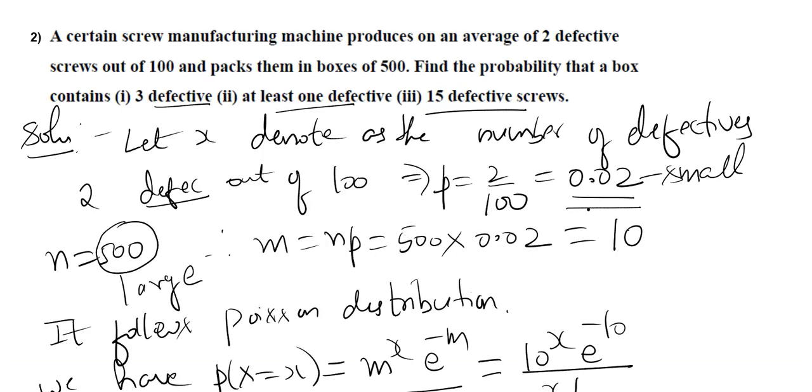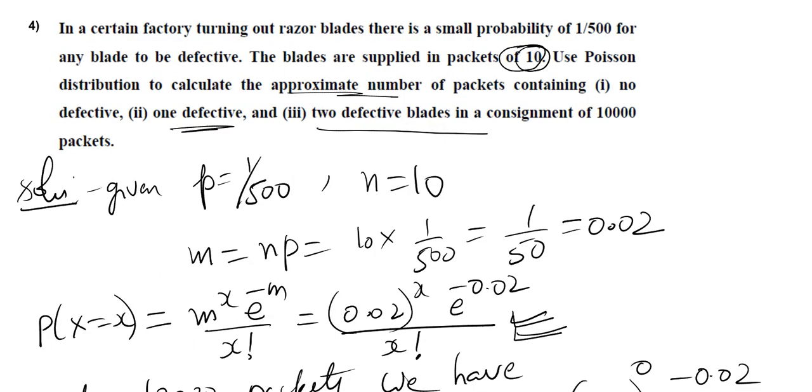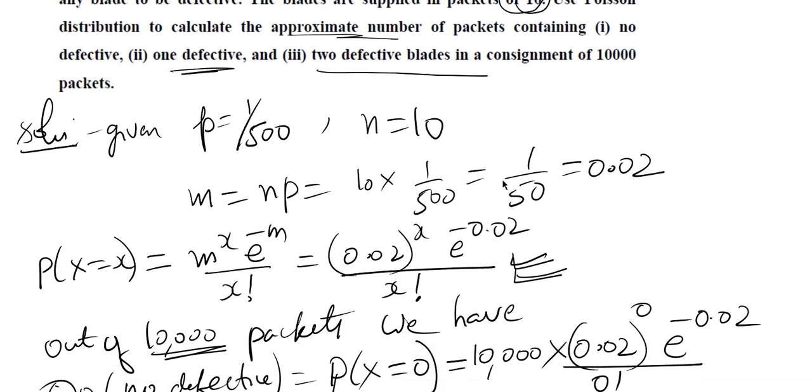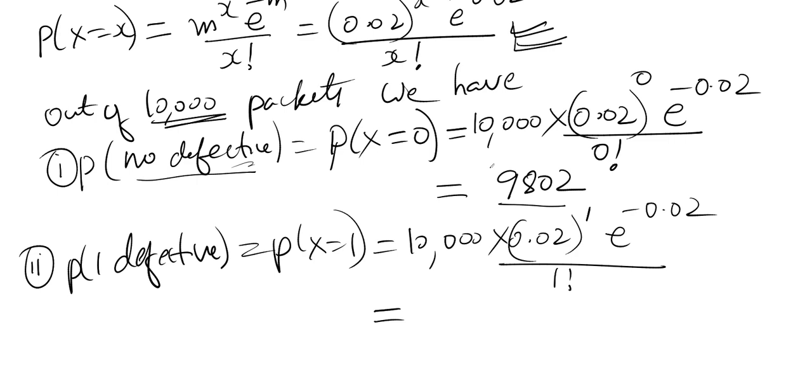So we get 10,000 into, just we have to put x is equal to 1, e power minus 0.02 divided by 1 factorial. So calculate and then multiply by 10,000. It is approximately equal to 196.